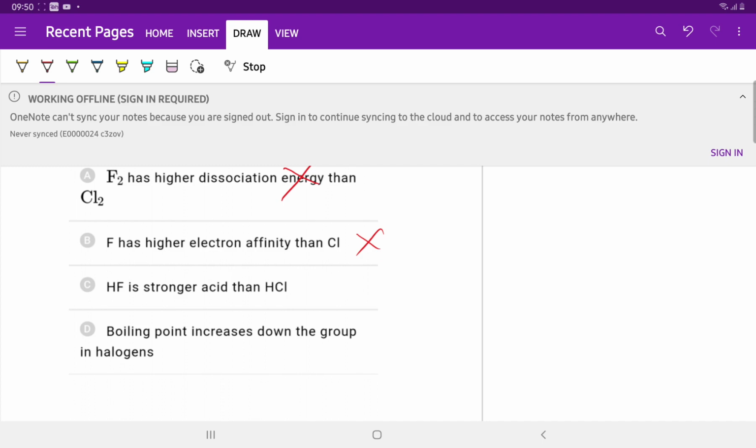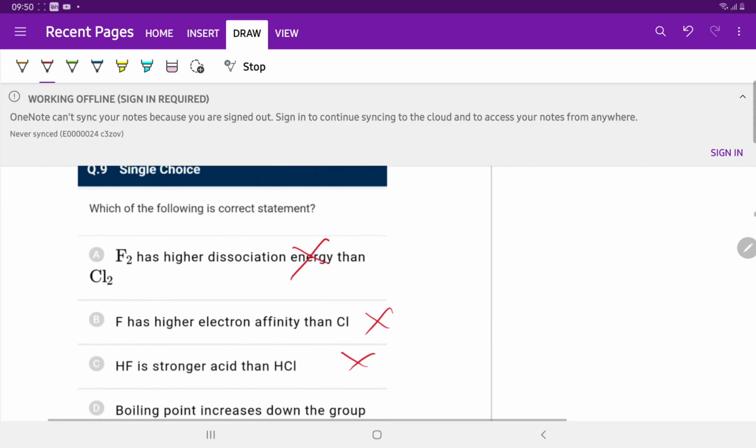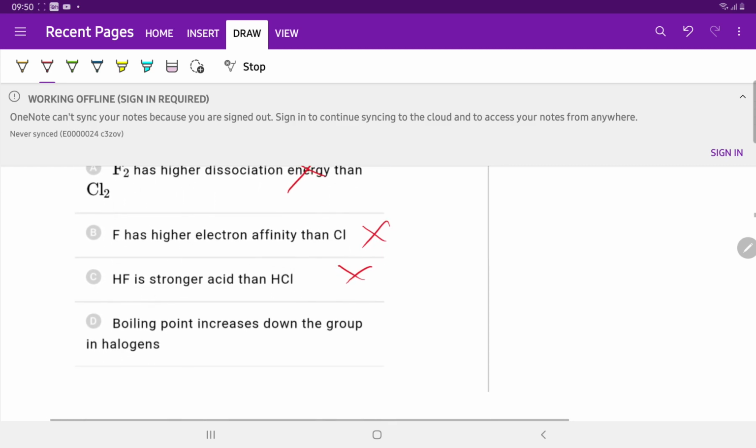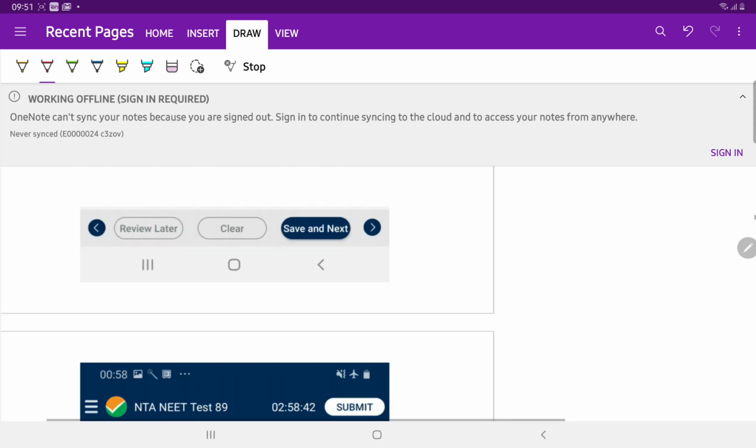No. On moving down group 17 hydrides, the acidity increases due to the decrease in bond dissociation enthalpy. Boiling point increases down the group in halogens. Boiling point increases down the group in halogens due to the increase in molecular mass. There is an increase in van der Waals force of attraction and the boiling point increases. So option D is correct.